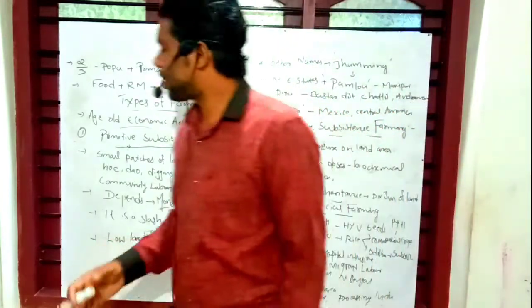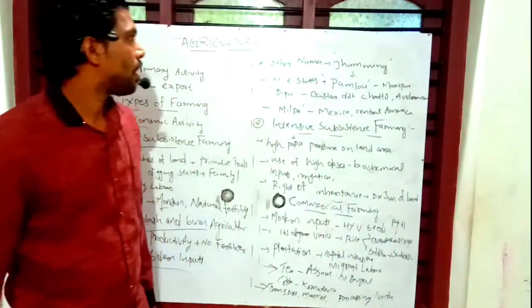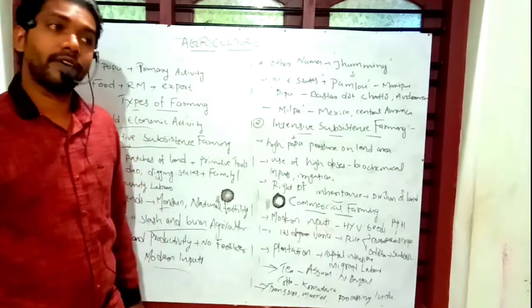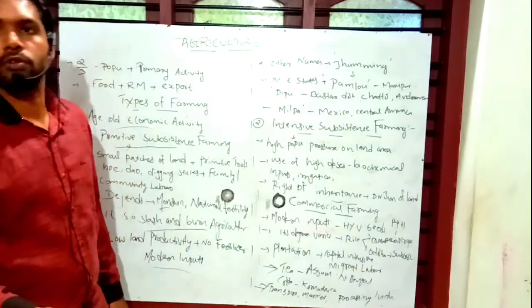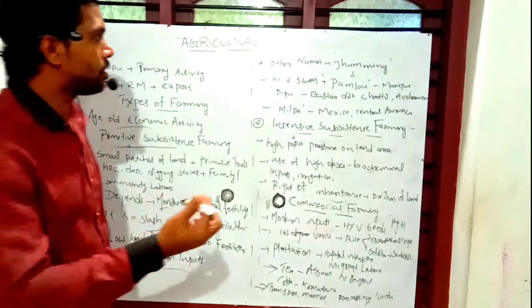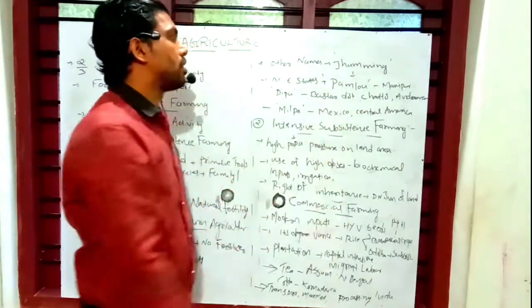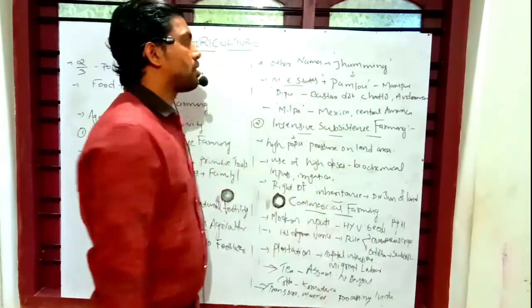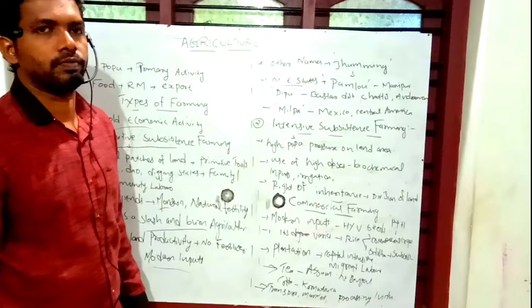This primitive subsistence farming system has another name. The name is Jhumming. There are different names in different states. Primitive subsistence farming has another name, Jhumming. In the northeastern states, it is called Pamlou.